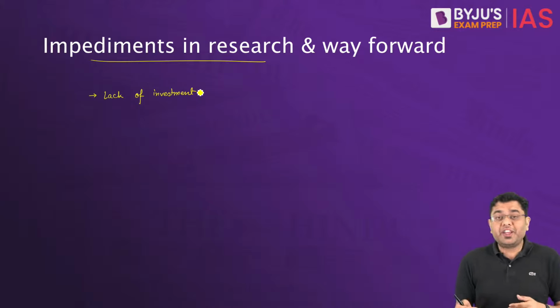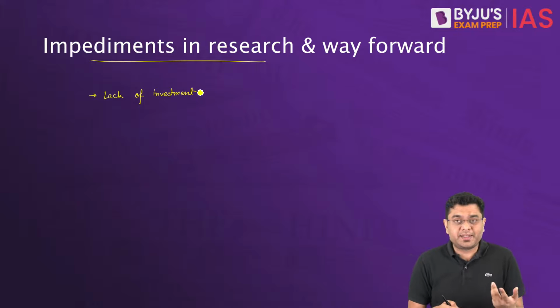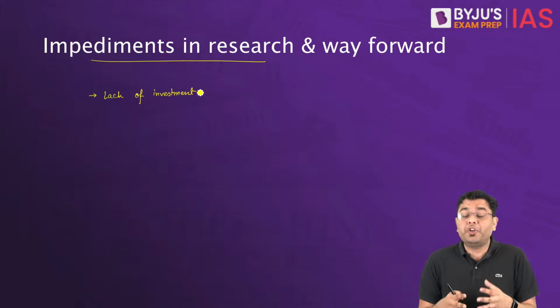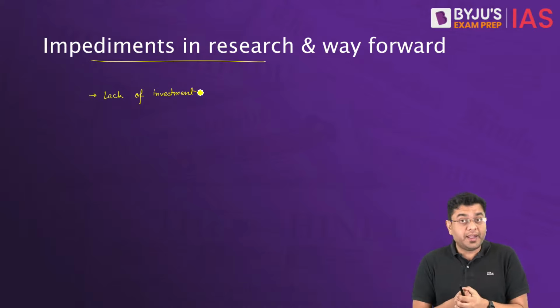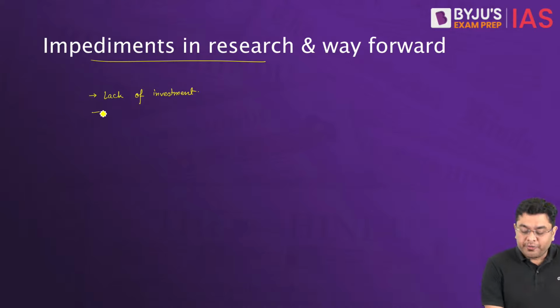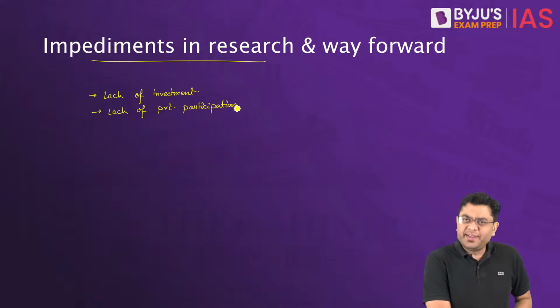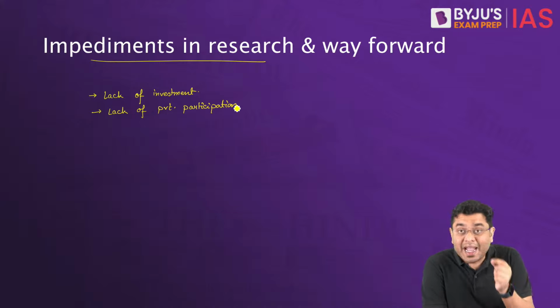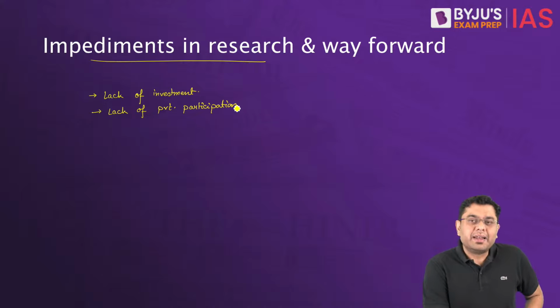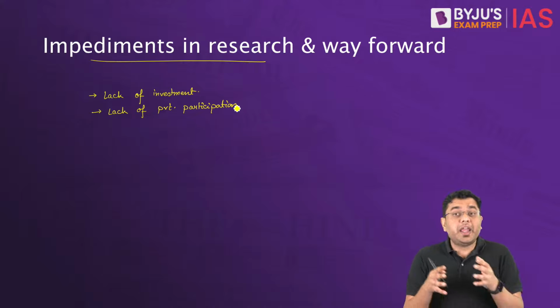When you talk about a country like China, or a country like, let's say, the United States, they have a significant amount of private participation in research funding. We don't have that. So, lack of private participation. And why is it that we have a lack of private participation? When we have so many different private companies and organizations doing well on a global scale, why is it that the companies are not investing significantly in research in our country? That brings us to the next problem, and that is the gap between the industry and the institute.